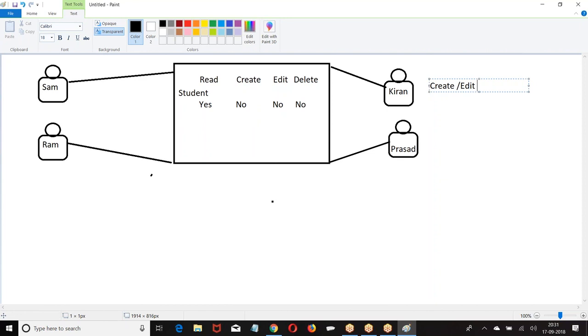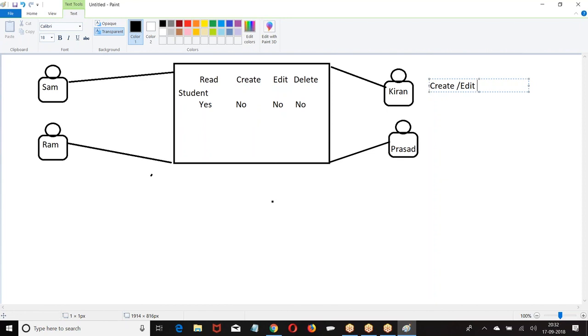What is the permission set? If I want to grant any extra set of permission for a specific user, then I will go for permission set. Whatever you are getting through profile, you will get. Apart from that, extra permission we are going to get through permission set.